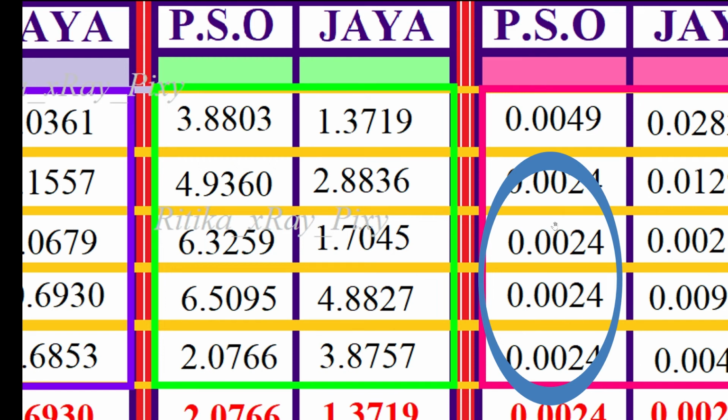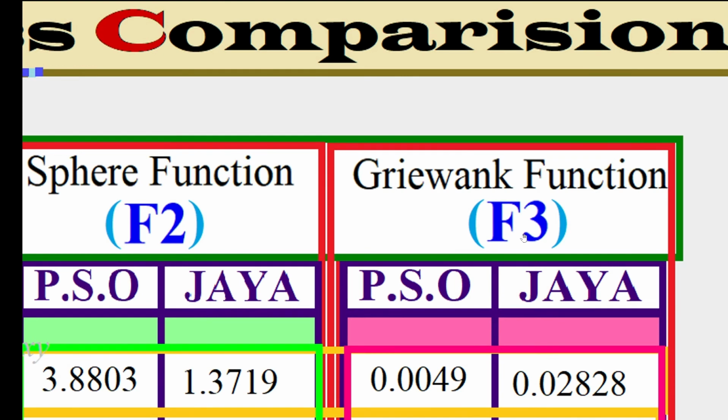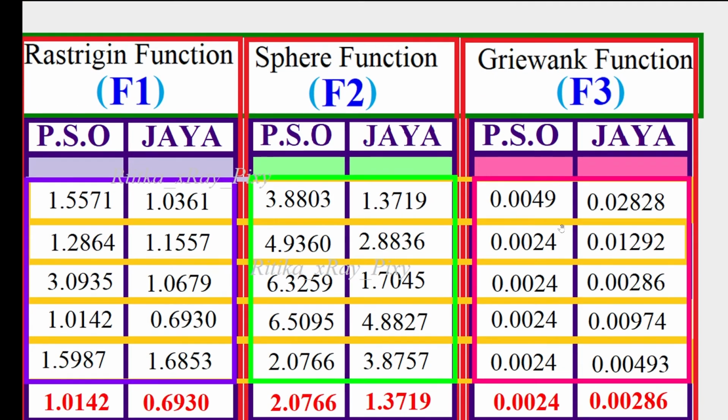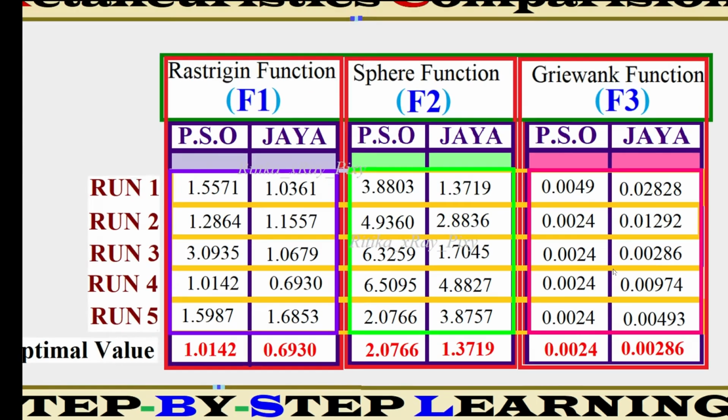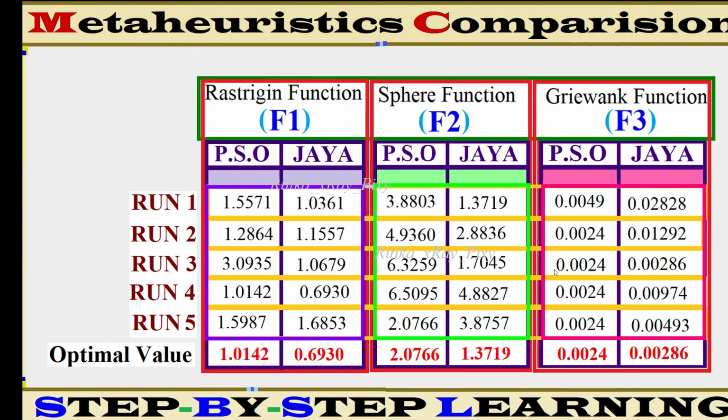It means this is the optimal value for PSO for the third function. And you can see among all the optimal value we obtained for PSO in the second run, and we obtained the optimal value for Jaya algorithm in the third run or in the first run.